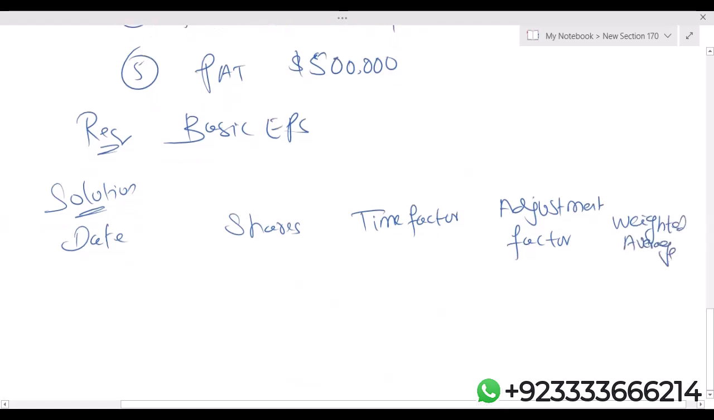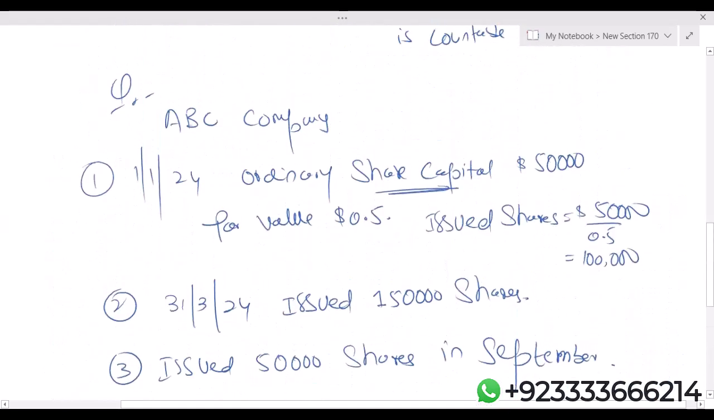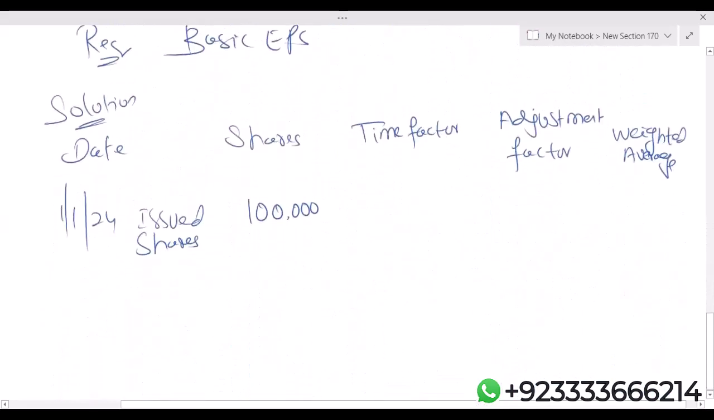On 1st January 24, the issued shares we have calculated are 1 lakh. So simply, ordinary share capital divided by par value gives us issued shares. After 1st January 24, in March 24, the organization has issued 1 lakh 50,000 more shares.